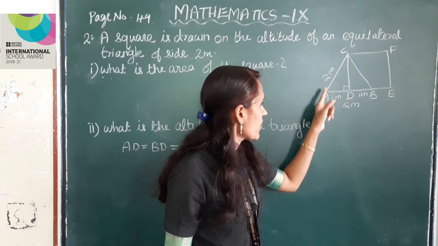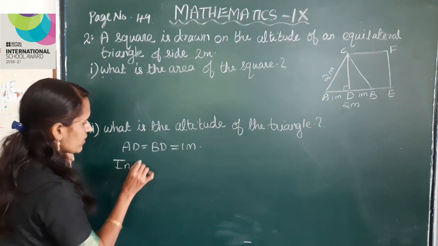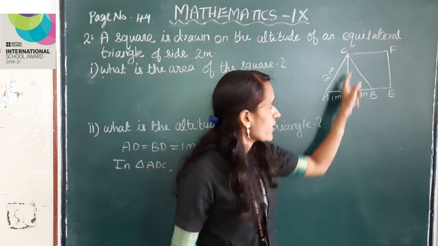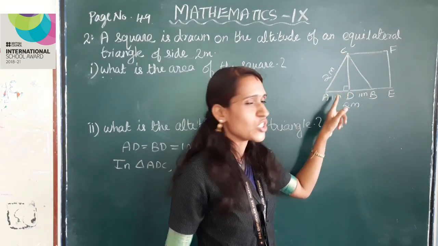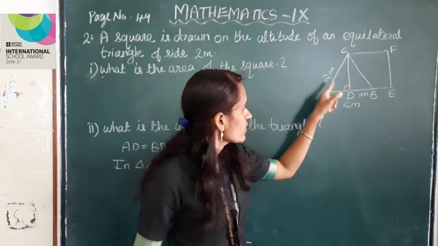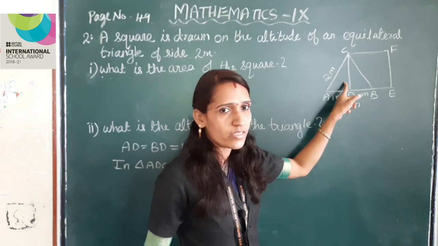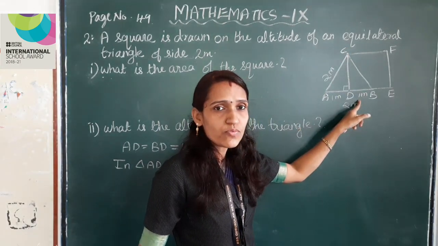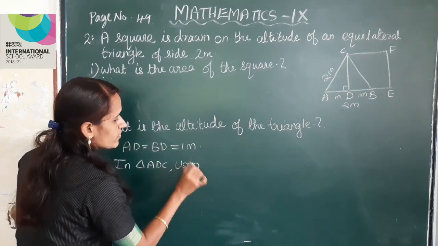Consider this triangle ADC. Triangle ADC is a right triangle. So here AD is 1 meter and AC is 2 meter. AC is the hypotenuse of this triangle. Here CD is the altitude. So we have to find this using Pythagoras theorem.